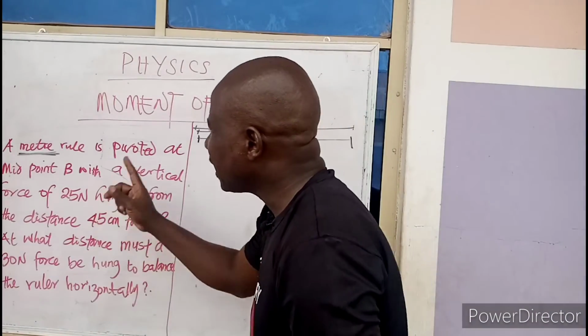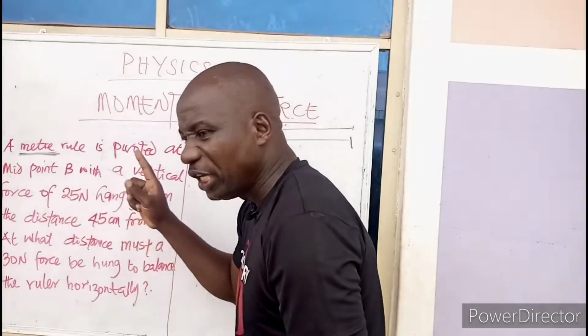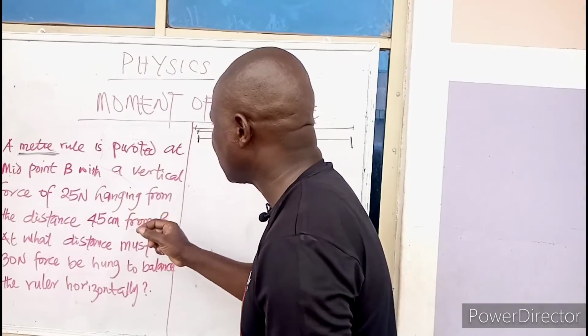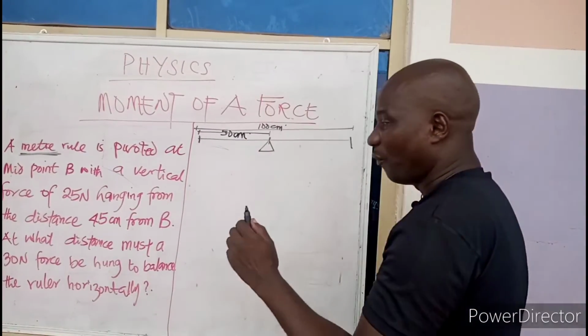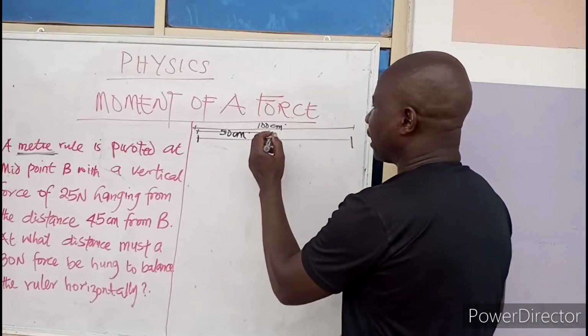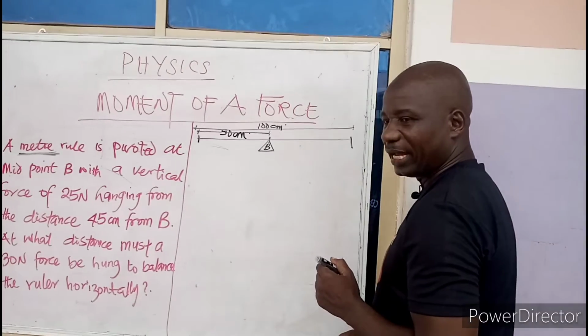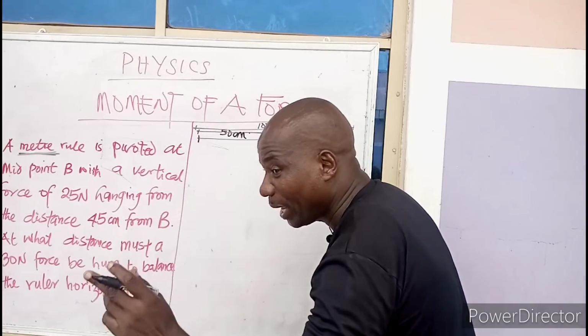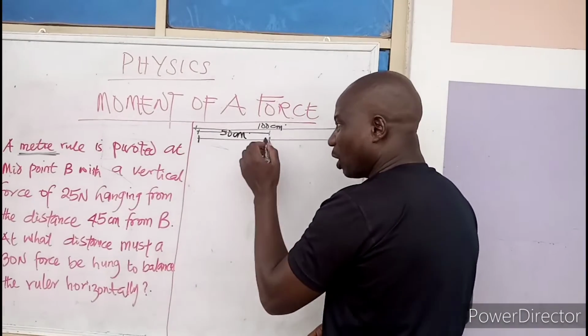Now, with a vertical force of 25 Newton hanging from a distance of 45 centimeter. From where? From B. Where is our B, class? This is where they call our B. That is our pivot. Are you getting now? They say from where? From B. It means I'm going to stand here, not here, because they say from B.